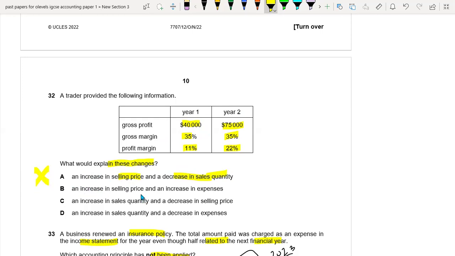An increase in selling price and an increase in expenses. So if the selling price increases, so